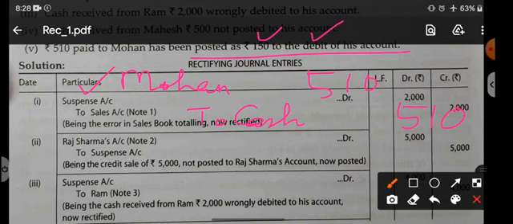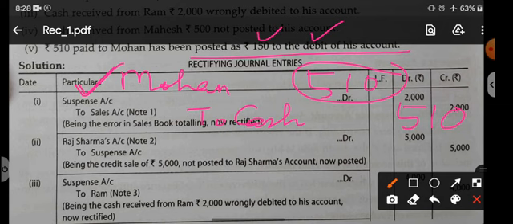That means Mohan has been debited and that is correct. But only the amount is wrong. Instead of 510, we have written 150. So this is an error of undercasting. We have written less amount on the debit side. So you can debit it again, because in undercasting, side does not change, side remains the same. To increase the debit, you should debit it again. To increase the credit, you should credit it again.